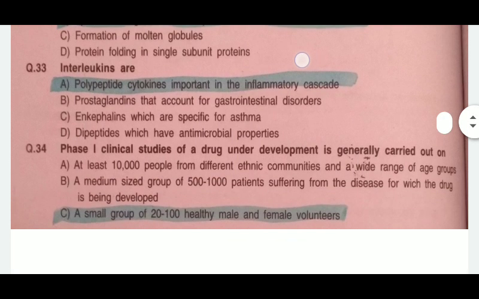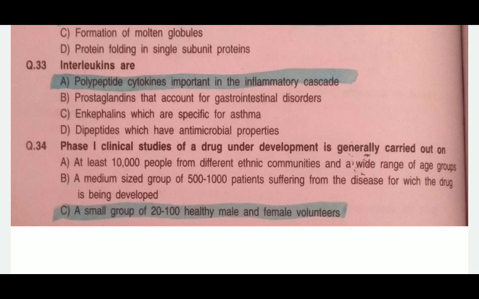Then next is the phase 1 clinical studies of a drug under development is generally carried out on, first, at least 10,000 people from different ethnic communities and a wide range of age groups. B, a medium-sized group of 500 to 1,000 patients suffering from the diseases for which the drug is being developed. C, a small group of 20 to 100 healthy male and female volunteers.